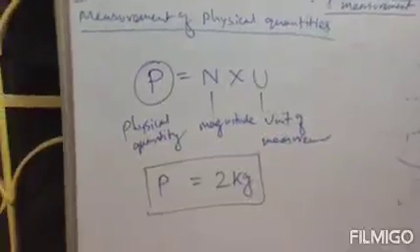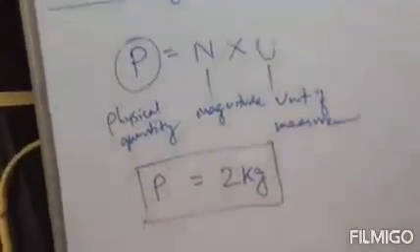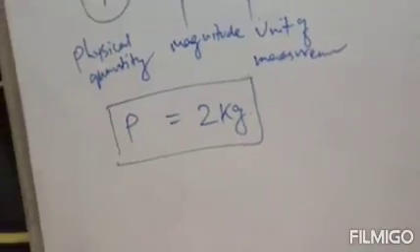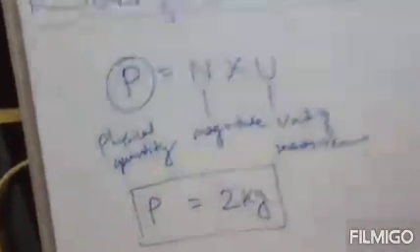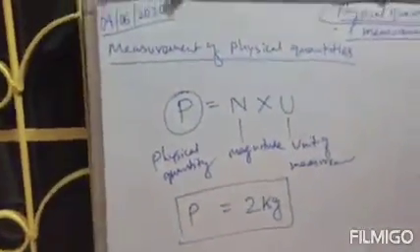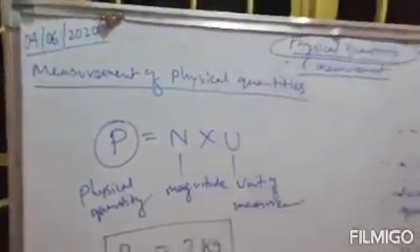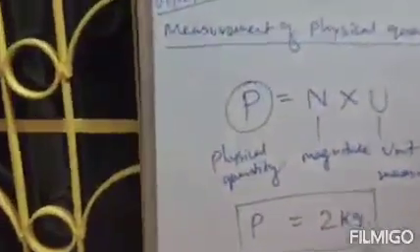Clear? So in this way we will represent the measurement of any physical quantity. In this way we will measure any physical quantity. That can be length, mass, time, any physical quantities. All those quantities that can be measured are your physical quantities. So any physical quantity can be measured using this formula. Clear? Next.